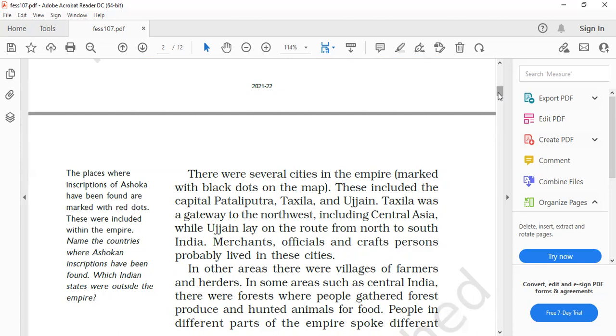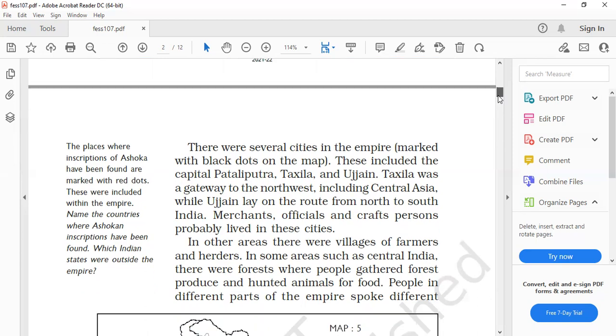Okay, and the people gather forest produce and hunted animals for food. You can write it point wise. Okay, so before starting the answer, you have to write this line: empires are big, larger than the kingdoms, and need to be protected by big armies. And after completing all the main points, that's why it's called an empire.